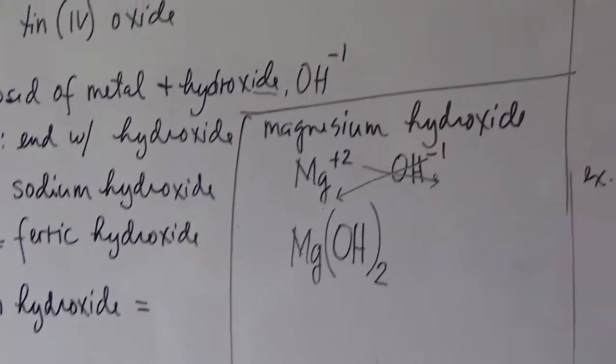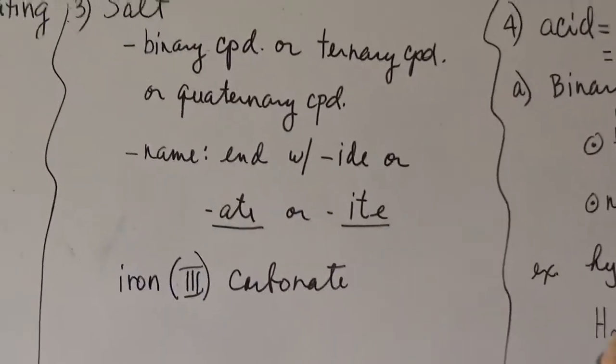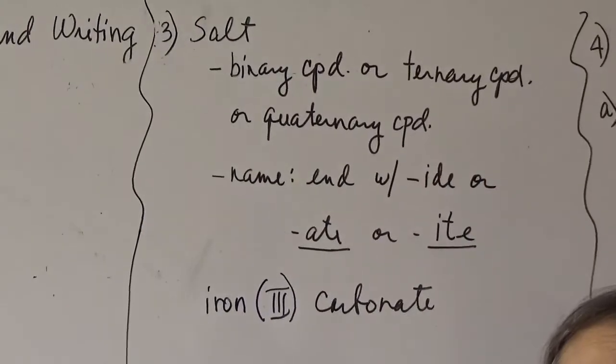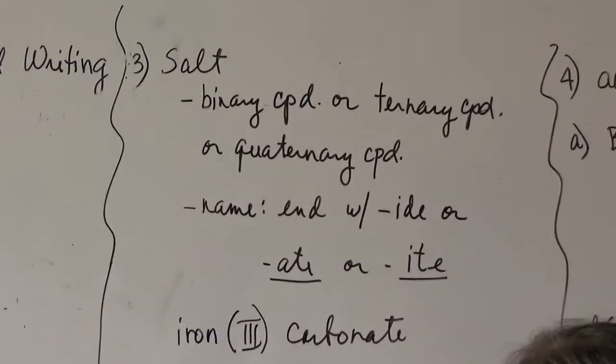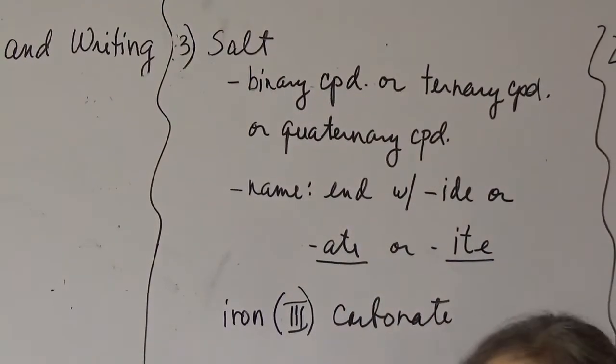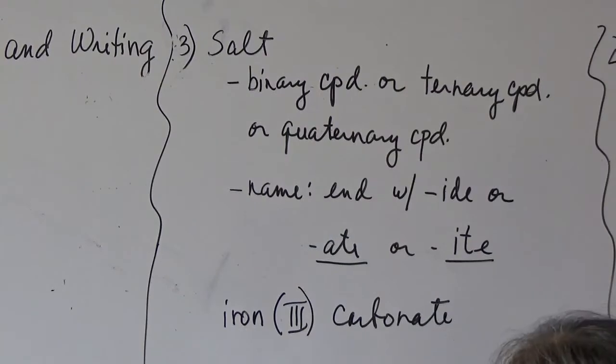Same with the salts, how you're going to write the formula of the salt. So a salt compound could be a binary compound, or a ternary compound, or a quaternary compound. For the binary compound, we already discussed that under binary compounds, wherein the name ends with -ide.